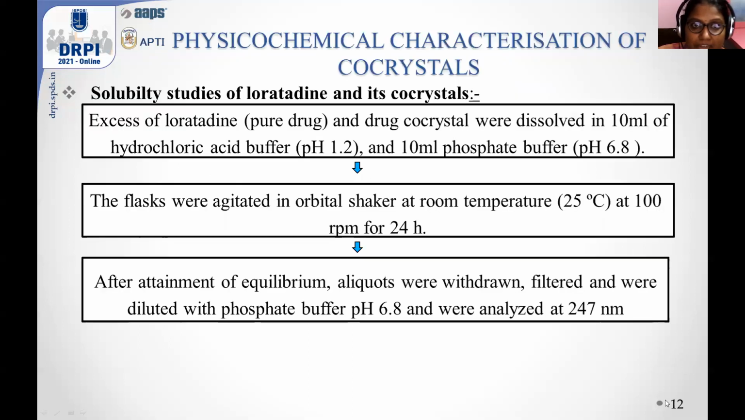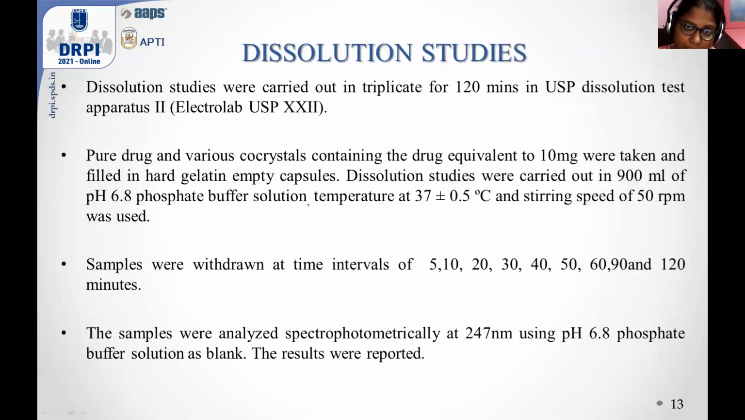The physicochemical characterization of the co-crystals: the solubility studies of loratadine and its co-crystal. Here an excess of loratadine, the pure drug, and the drug co-crystal were dissolved in 10 ml of HCl, that is pH 1.2 buffer, and 10 ml phosphate buffer. These flasks were agitated in an orbital shaker at room temperature, 25 degrees centigrade, at 100 rpm for 24 hours. After attainment of equilibrium, the aliquots were withdrawn and filtered, and these were diluted with phosphate buffer pH 6.8 and were analyzed at 247 nanometer.